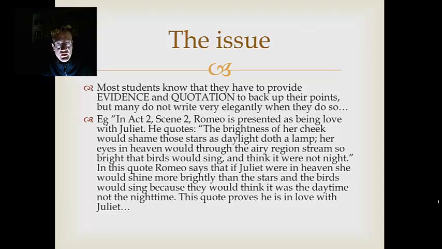example of an essay based around the idea of how is Romeo presented in Act 2, Scene 2 of Romeo and Juliet. Let's look at this. In Act 2, Scene 2, Romeo is presented as being in love with Juliet. He quotes, "The brightness of her cheek would shame those stars as daylight doth a lamp. Her eyes in heaven would through the airy region stream so bright that birds would sing and think it were not."